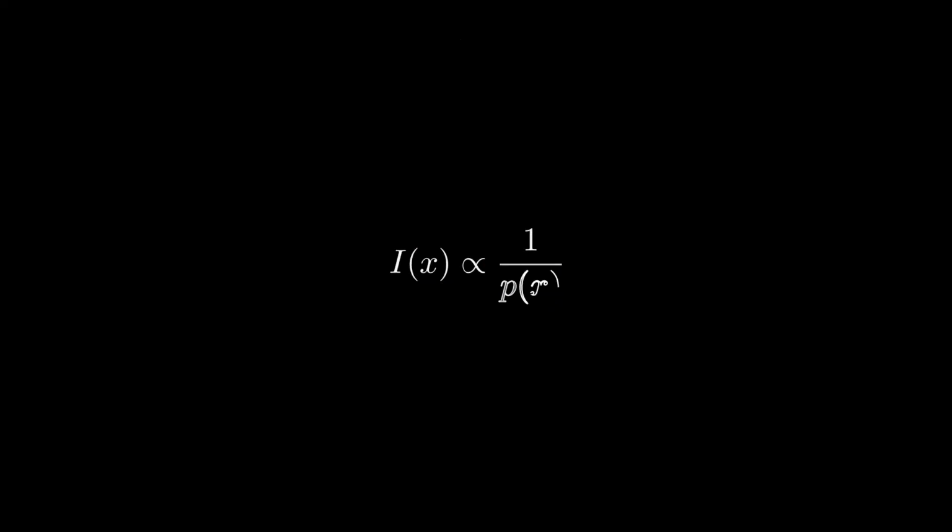Building on that feeling of surprise, let's formalize it. We know that information or surprisal is inversely proportional to the probability of the event. If an event is certain, p is 1 and there is no surprise. If p is tiny, the inverse is huge, and the surprise is massive. But we need more than just a proportionality. We need a precise measure that makes sense for communication. Specifically, if we see 2 independent events, the total information should be the sum of their individual surprises. Since probabilities multiply for independent events, but we want information to add, the mathematician's tool of choice is the logarithm.